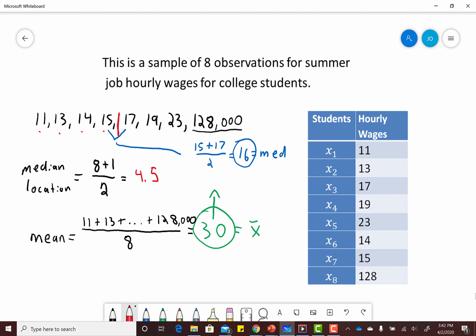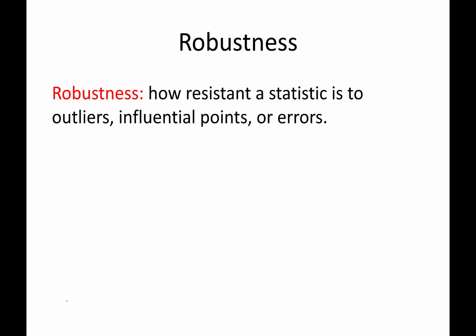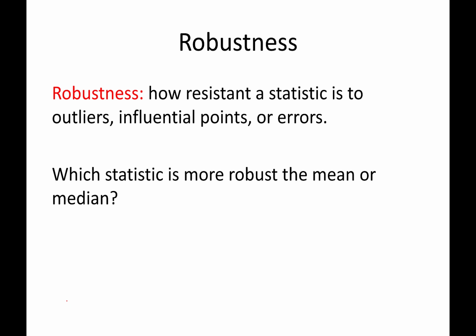What we just witnessed is a concept called robustness. Robustness represents how resistant a statistic is to outliers, influential points, or errors. And so what we just saw when looking at the mean versus the median is the median didn't care about that crazy value at the end. Whether it was 128 or 128,000, it wasn't affected. The mean, however, was affected. So when we look at these two measures of center, the median is more robust than the mean.